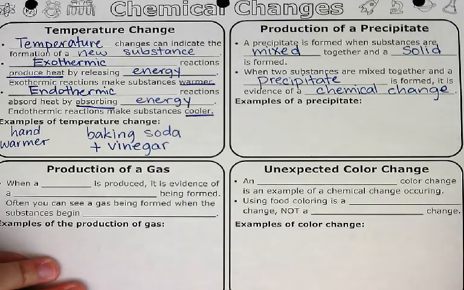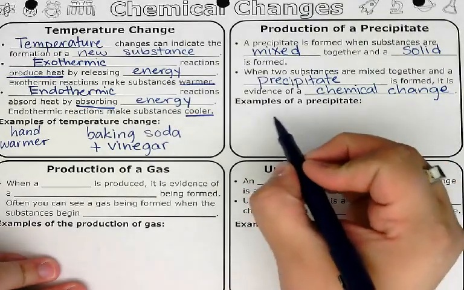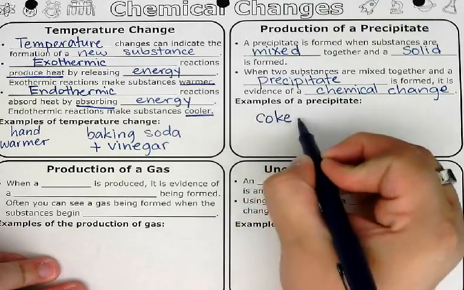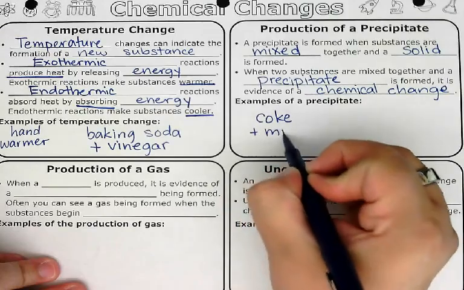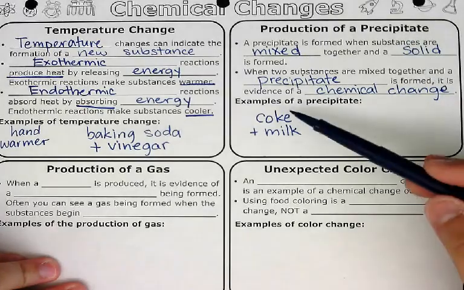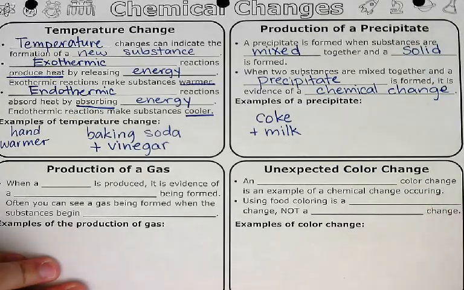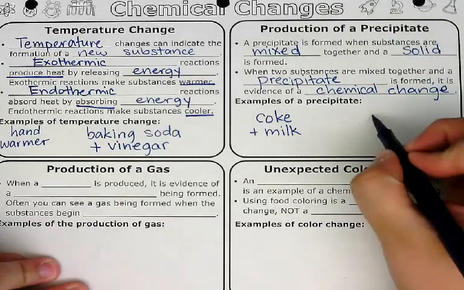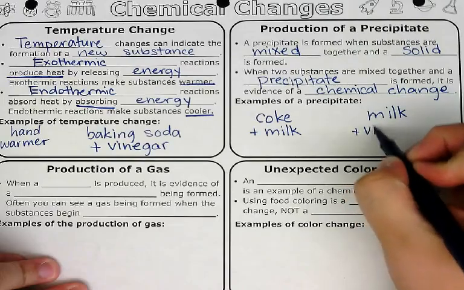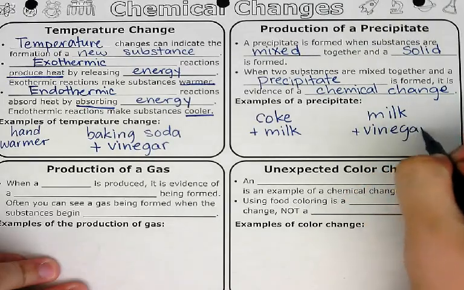So there's two examples of this that I have. They're really gross, but if you've ever mixed Coke and milk, if you let it sit for a little while, it curdles and makes chunks. So it forms a precipitate, two liquids forming a solid. It's really gross. You can also do this with milk and vinegar or some other type of acid.